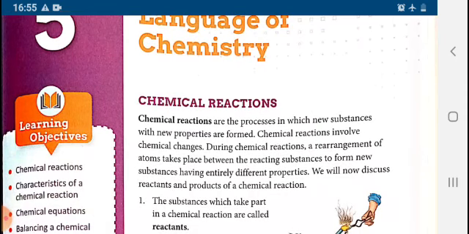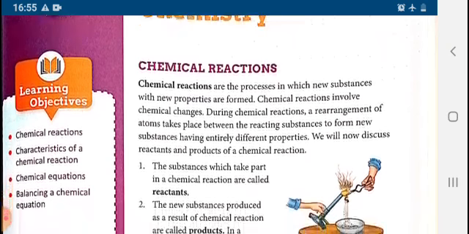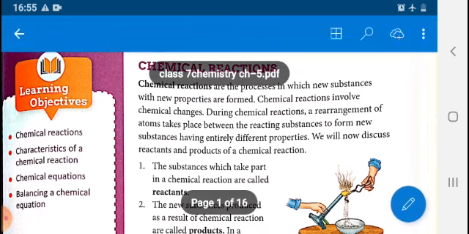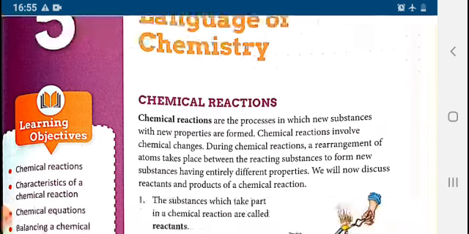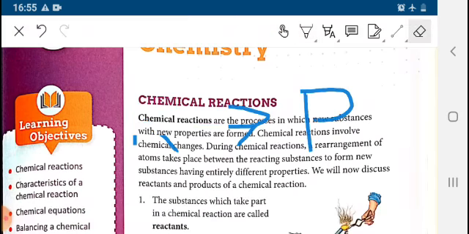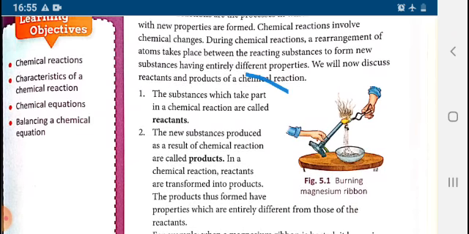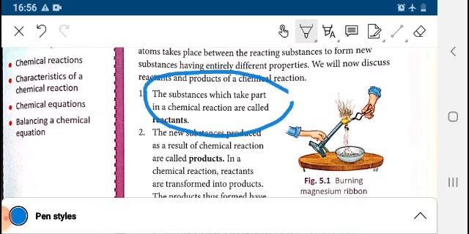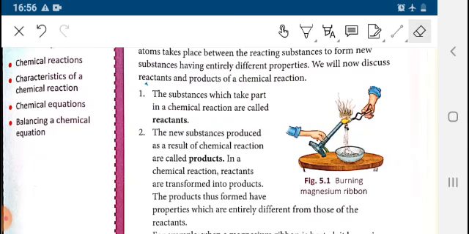In this, what is a chemical reaction? Chemical reactions are the processes in which new substances with new properties are formed. You can see it in this way that reactant is converted to product in certain conditions. So reactant is converted to product. The substance which takes part in the reaction is called reactant, and the new substance which is formed is known as product.